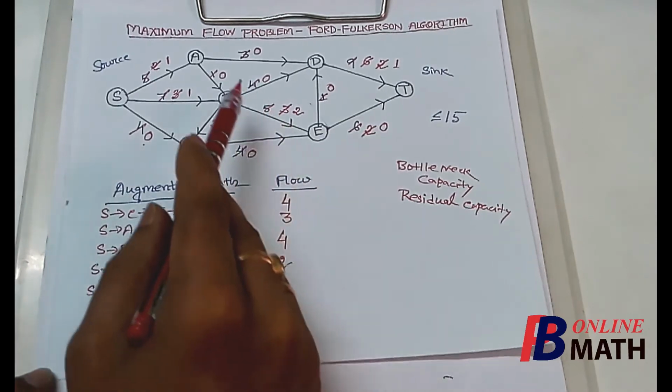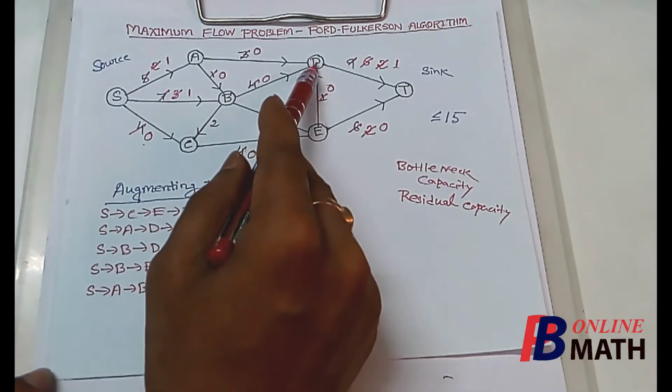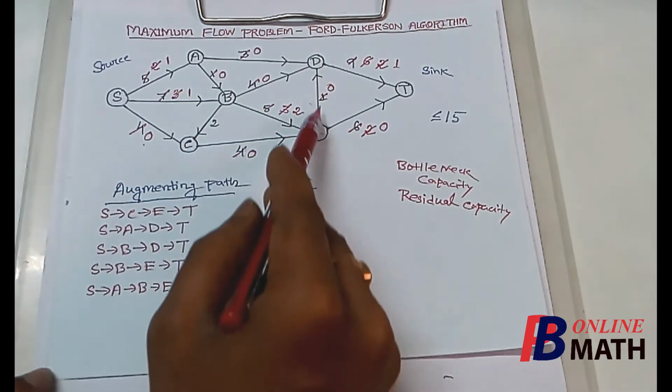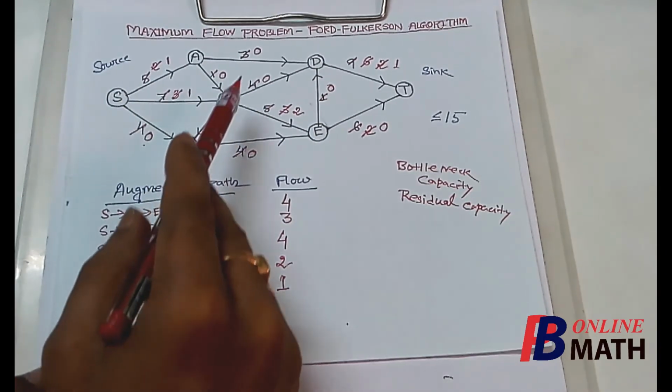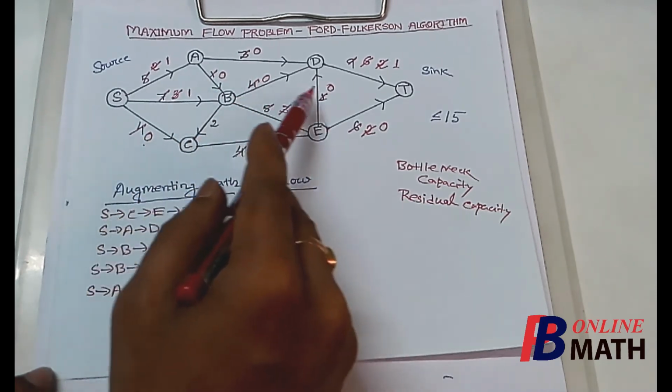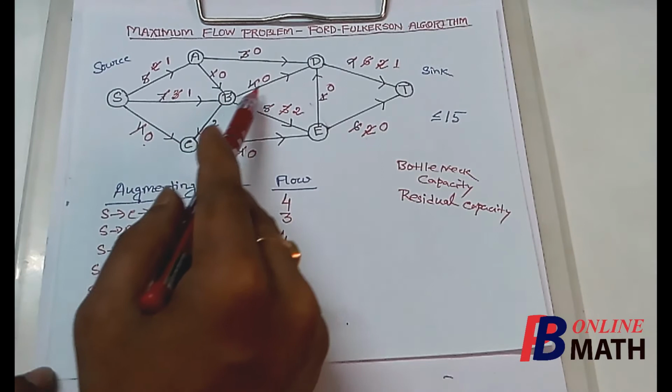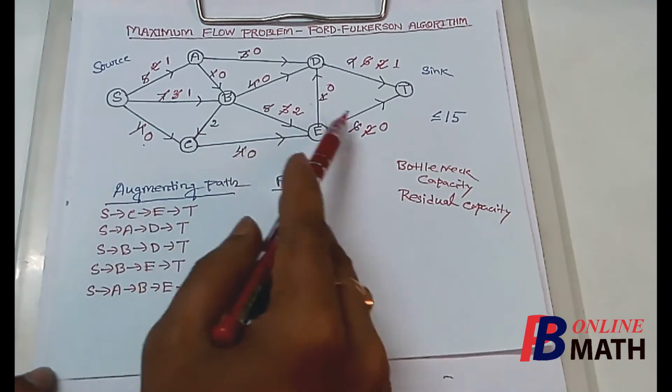Now we find that there are 3 arcs into this node D. These arcs are AD, BD, and ED. And we find that the residual capacities of these 3 arcs are 0. So the capacities of all these 3 arcs are exhausted now.